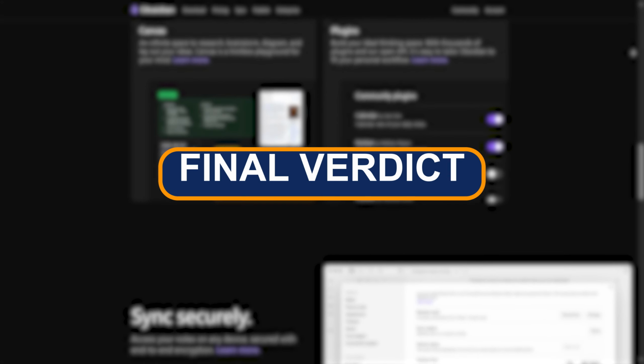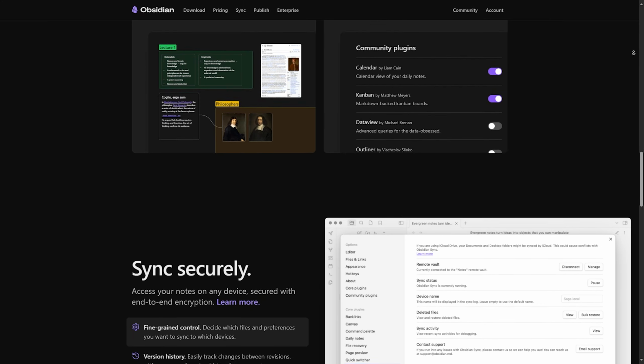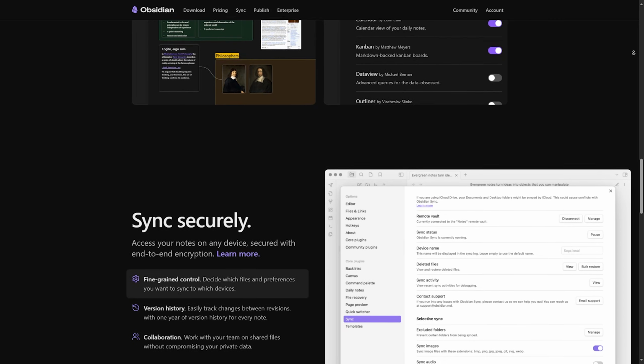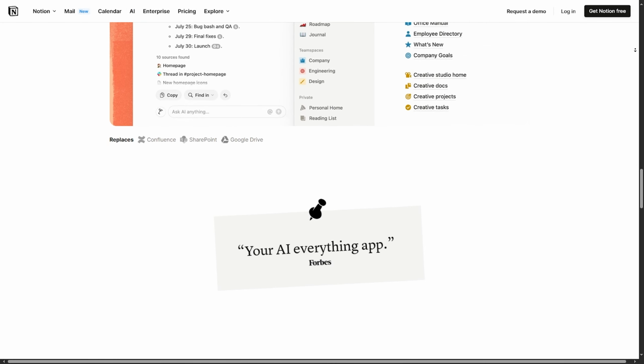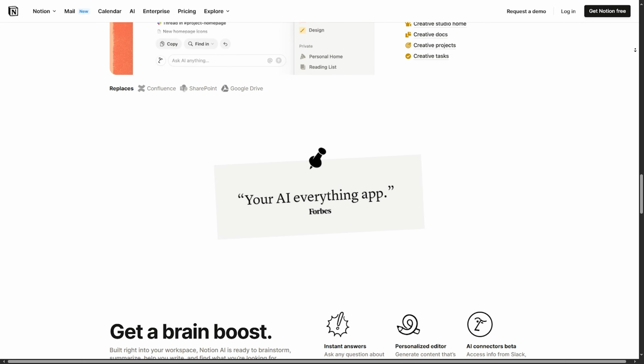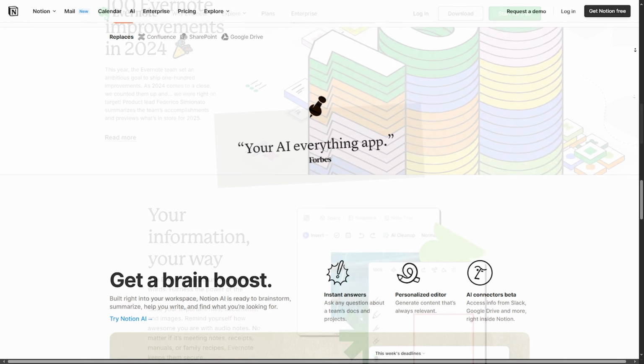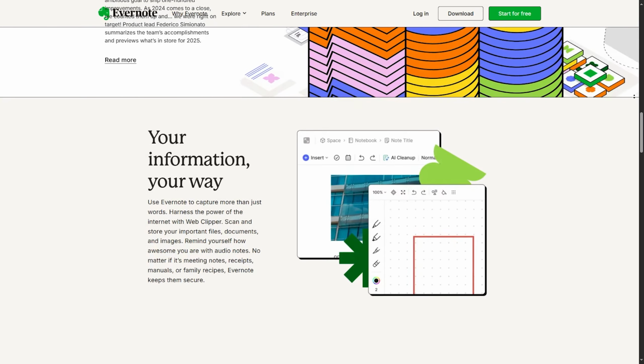Final verdict. So now you may ask yourself, which one should I go for? If you are a knowledge worker, writer, or privacy first user, Obsidian is your winner. For collaboration and all-in-one organization, Notion is unmatched. And if you just want simple notes with no fuss, Evernote still holds its ground, but it is falling behind.